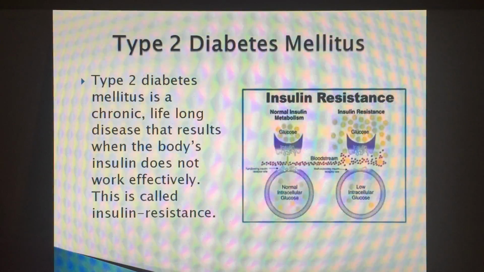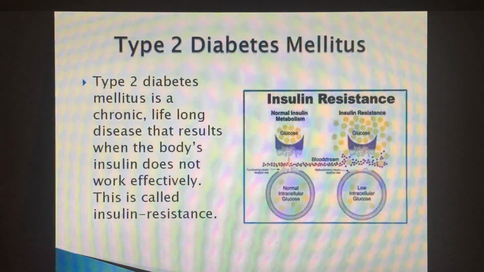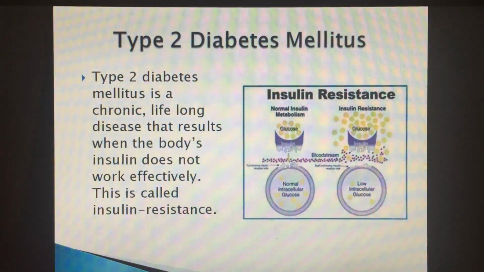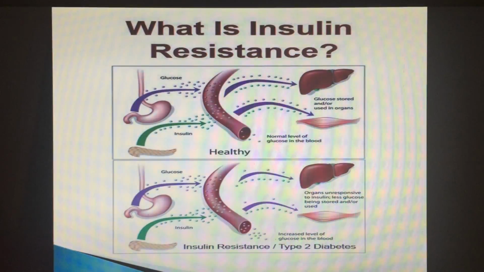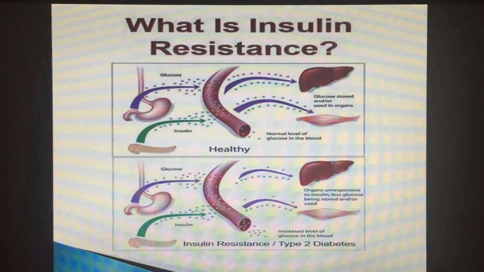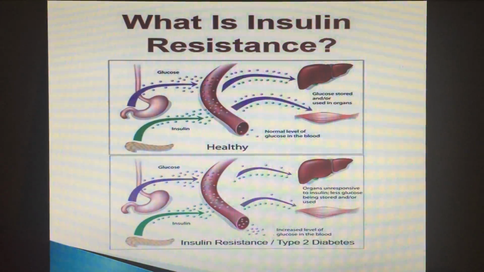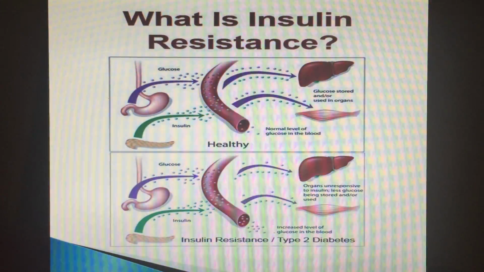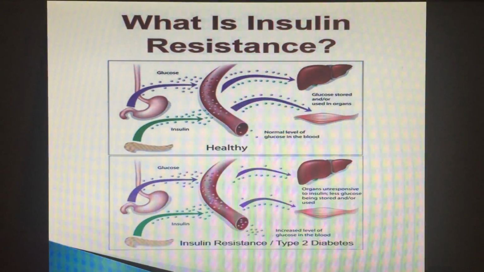Type 2 diabetes mellitus is a chronic, lifelong disease that results when the body's insulin does not work effectively. This is called insulin resistance. Here is an illustration of what insulin resistance looks like. The top illustration shows a normal level of glucose in the blood, and the bottom portion shows increased levels of glucose in the blood, which of course is insulin resistance.